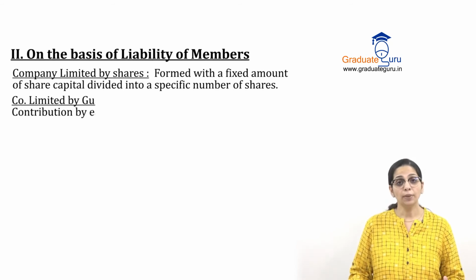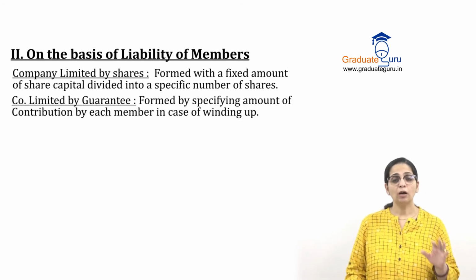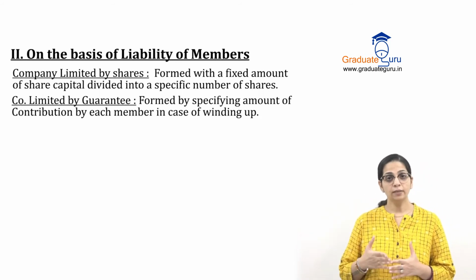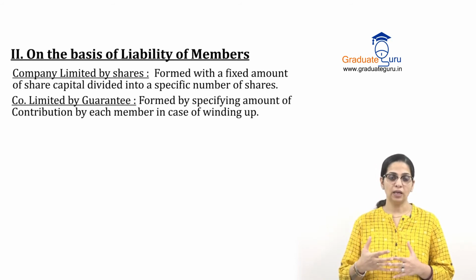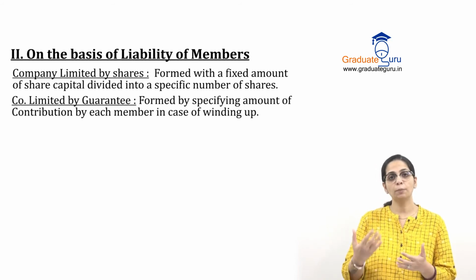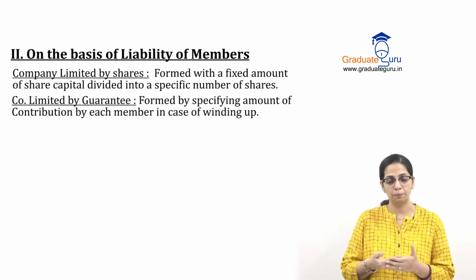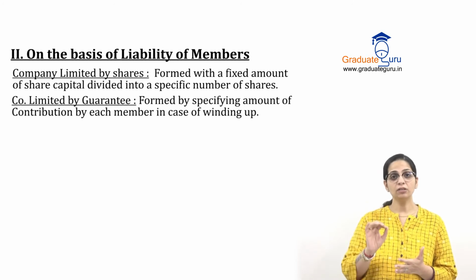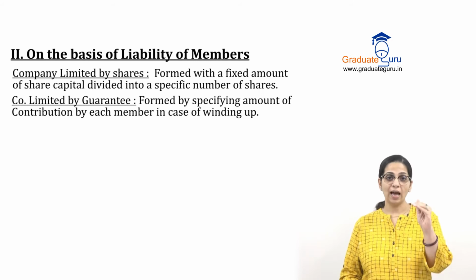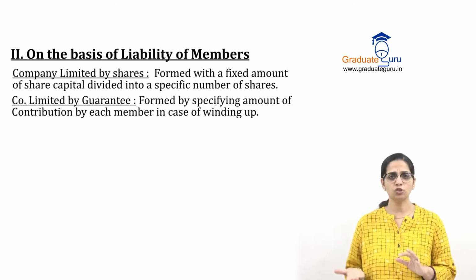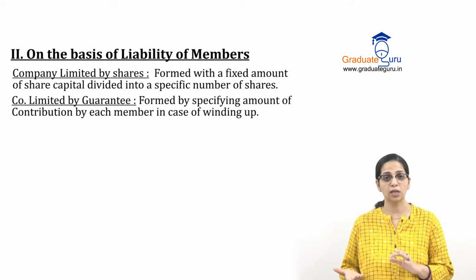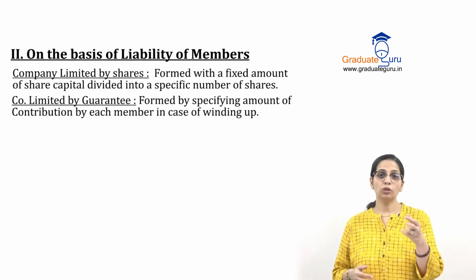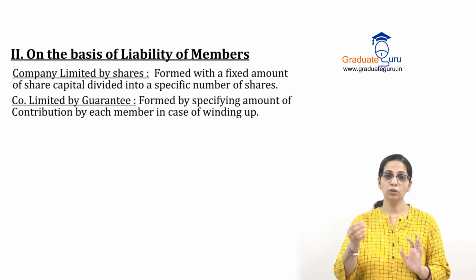Second is company limited by guarantee. Now there are certain types of companies where there is no share capital. Instead, those who have formed this company, the promoters, who are the promoters? They are the people who form a company, who promote a company. So whoever promotes the company gives a guarantee that our liability is this much. That is, if something happens to the company and if some payment has to be made to outsiders and the company does not have that much money, in that case the promoter has to bring as much amount as he has stated.